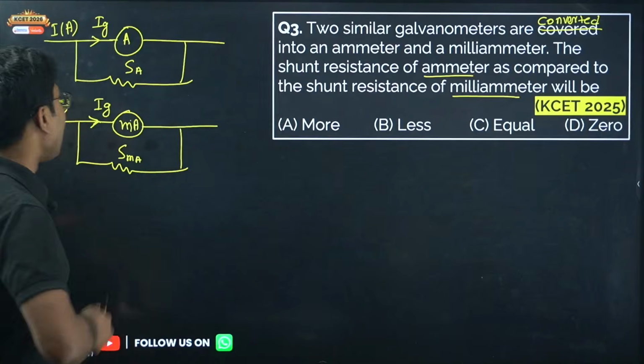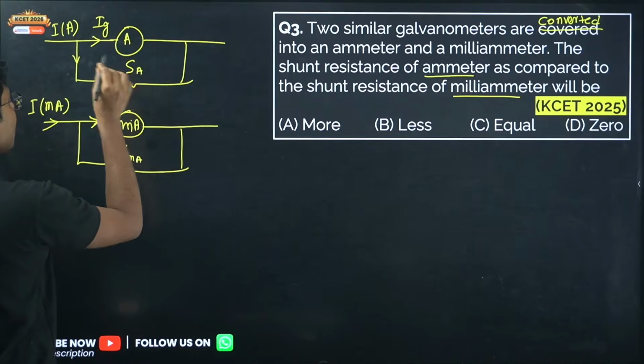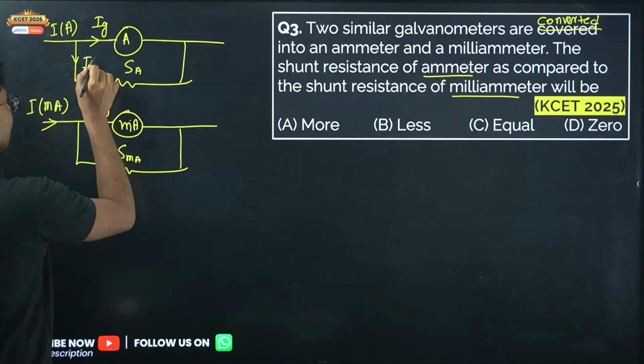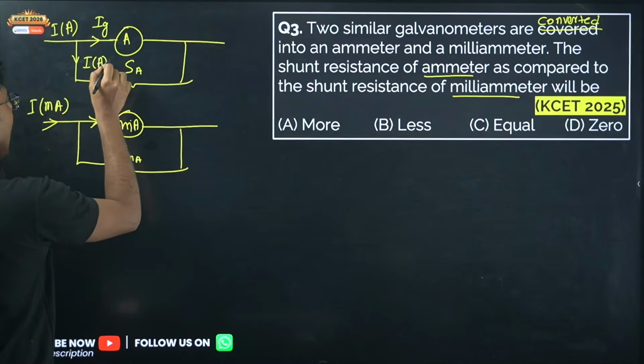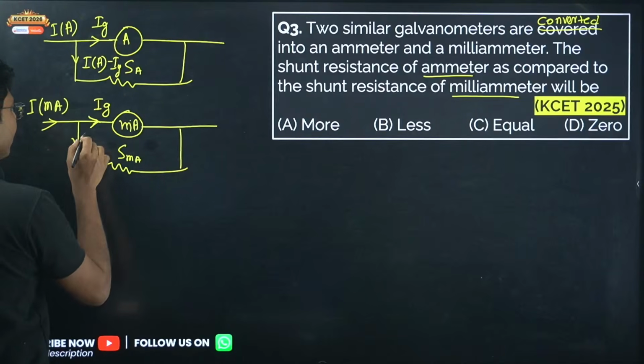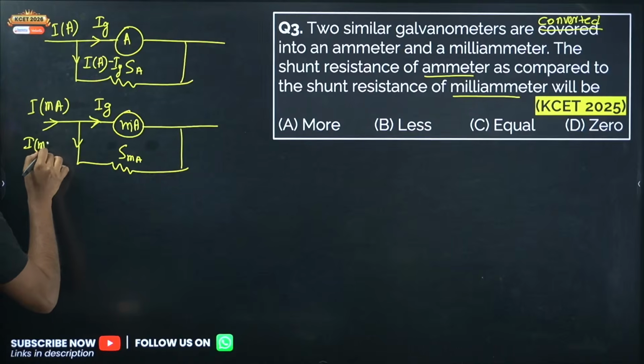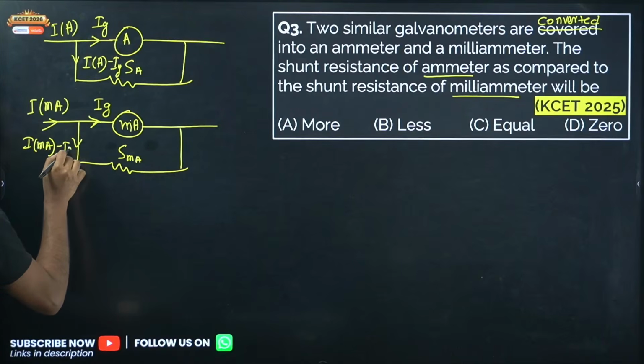Now what is the current that is being passed through the shunt resistance? It is given by I in ampere minus Ig. In case of the milliammeter, it is I in milliampere minus Ig.